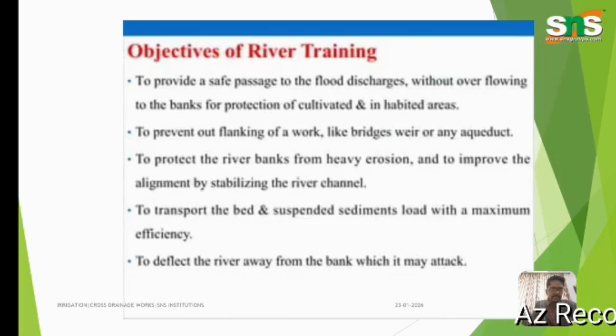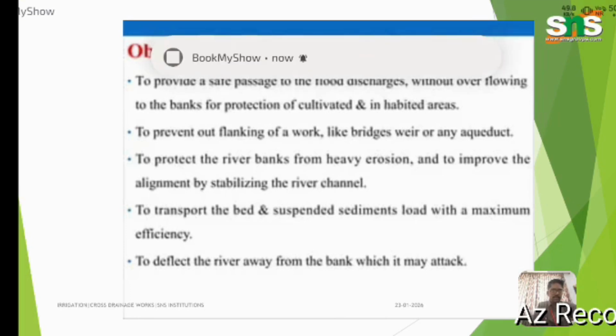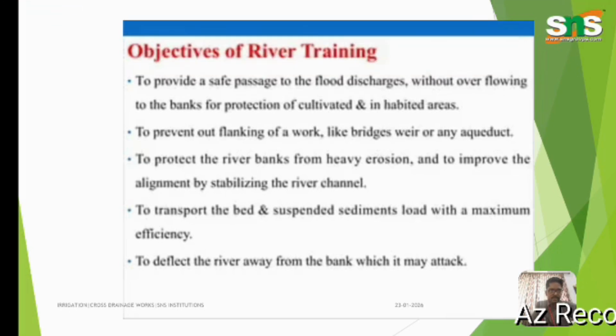Objectives of river training works: to provide a safe passage for the flood discharges without overflowing the bank, to protect cultivated and inhabited areas, to prevent outflanking of works like bridges, weirs or any aqueduct, to protect the river banks from heavy erosion and to improve the alignment by stabilizing the river channel, to transport the bed and suspended sediment load with maximum efficiency, and to deflect the river away from the bank which it may attack.